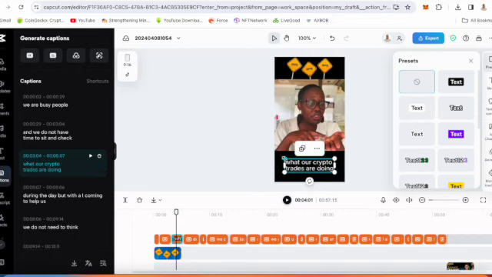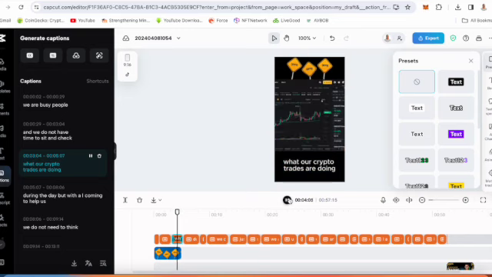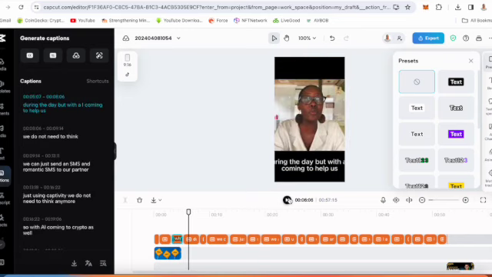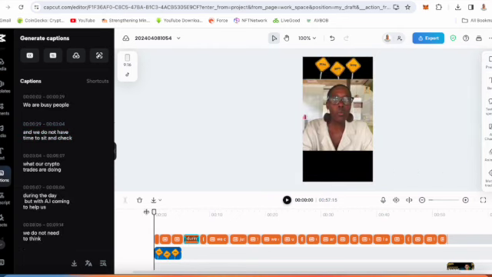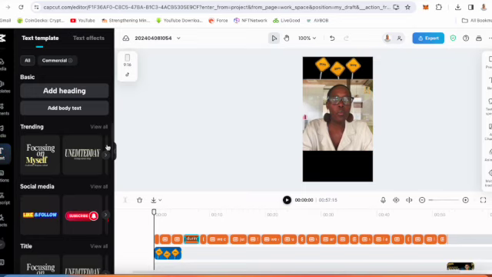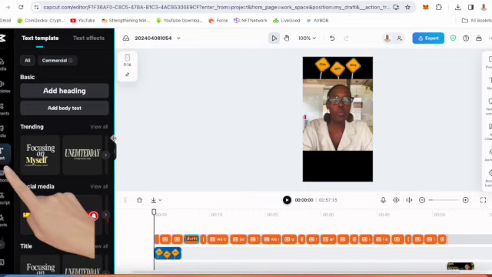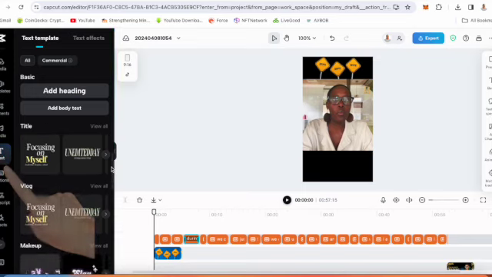So the words will show. So when you click the words as well, the presets will show on your right hand side. You can select the type of words that you want to see. So now I'm going to click text on the left hand side. So the reason I'm doing this is because I want when my YouTube short appears, it should show the words of what the video is all about.